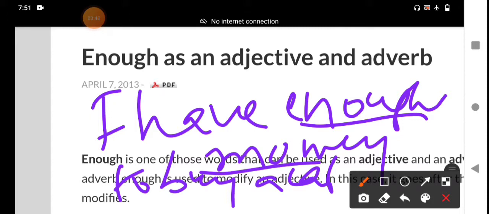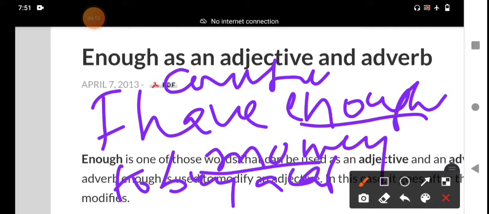One more important point you should remember, my dear children. It comes before a noun. Money is a noun. It comes before countable plurals, and it comes before uncountable nouns also.